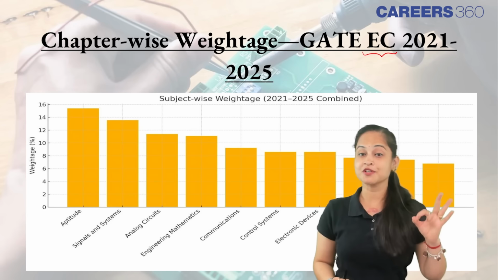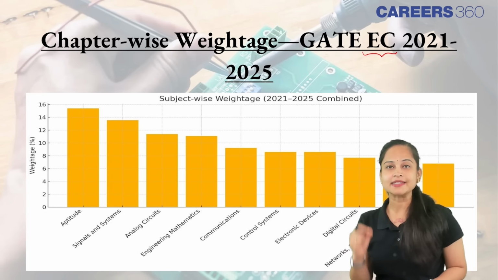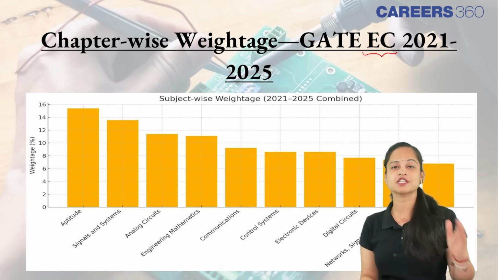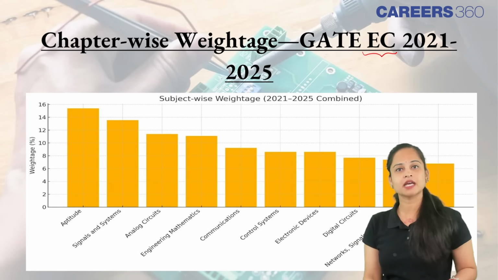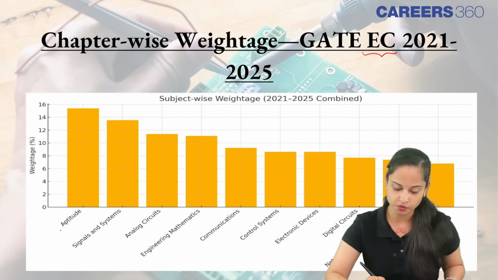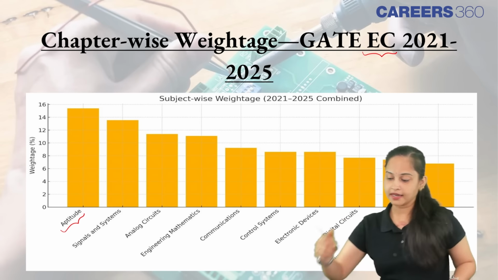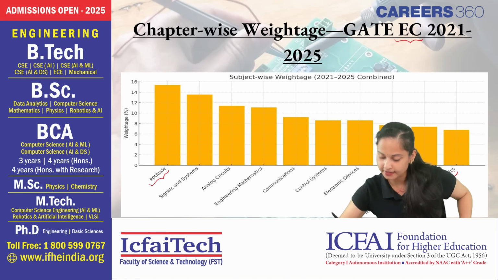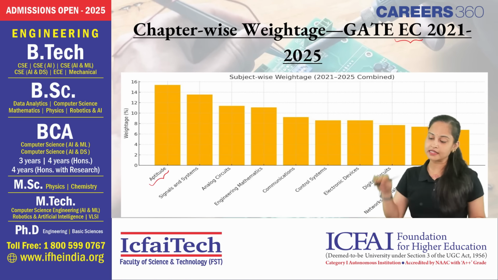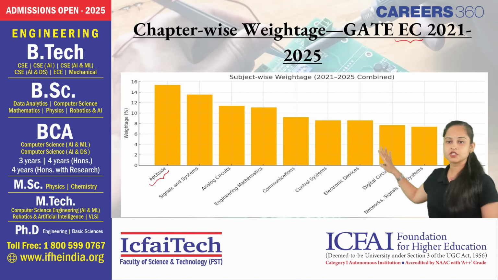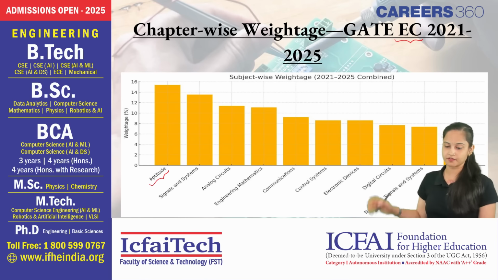Now talking about chapter-wise weightage for GATE Electronics and Communication for the past 5 years. ग्राफ को देख के हमें ये पता चल रहा है कि एप्टीट्यूड जो है it is consisting of higher percentage of the weightage, and इलेक्ट्रोमैग्नेटिक्स it's consisting the least percentage of the weightage. Rest you can see and look up from the graph itself.